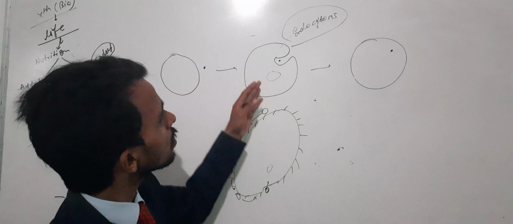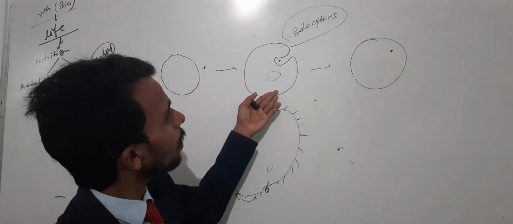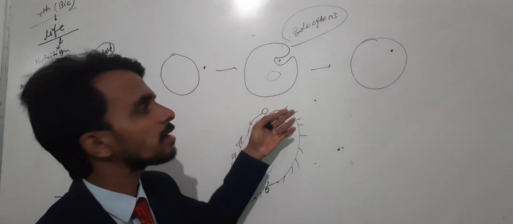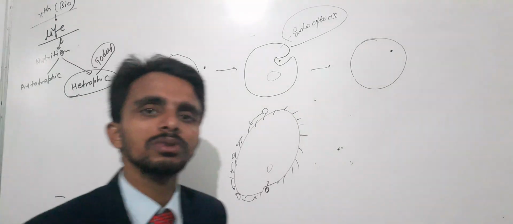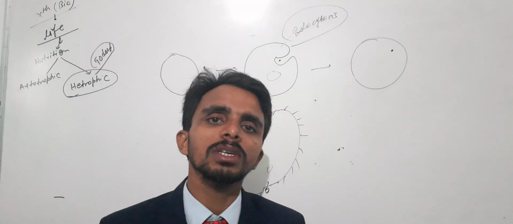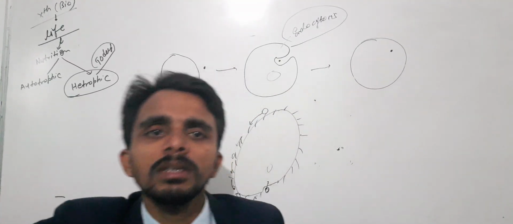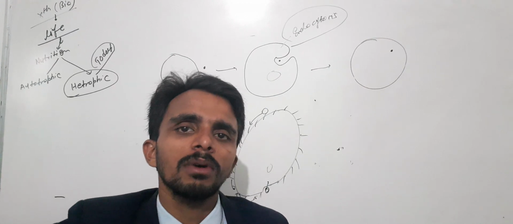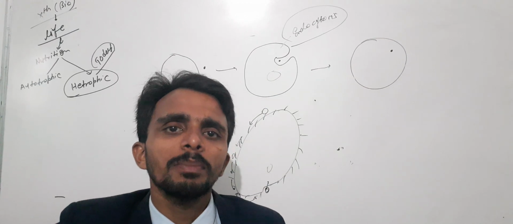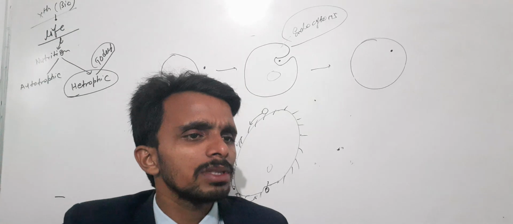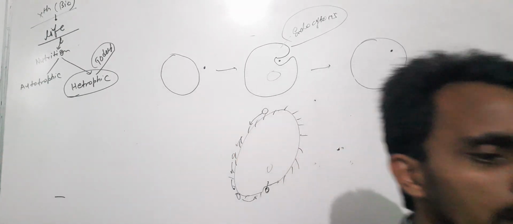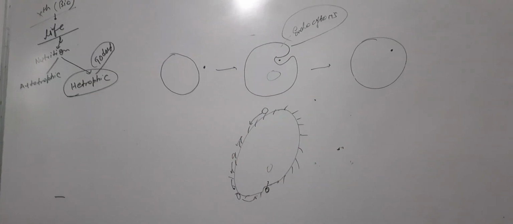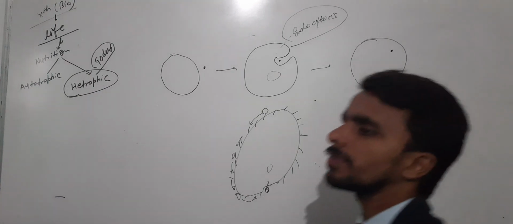So the process of intake of food and the whole process is the same. That's why two examples, amoeba and paramecium, are given in your NCERT book. Now the next point is about heterotrophic nutrition in human beings, right?